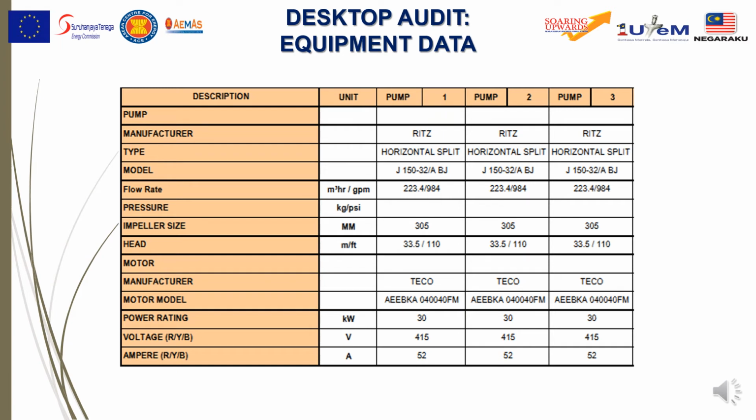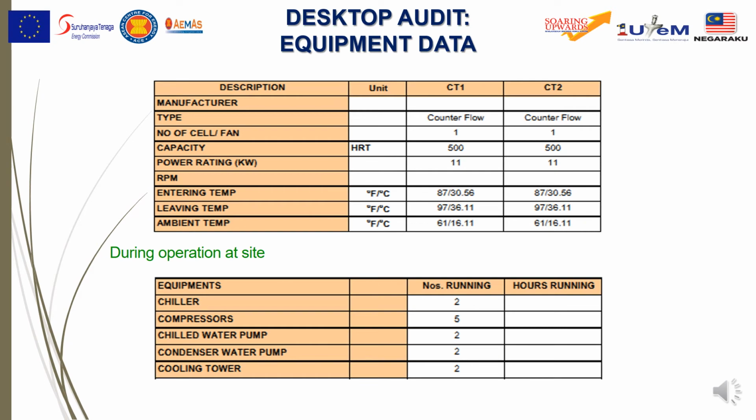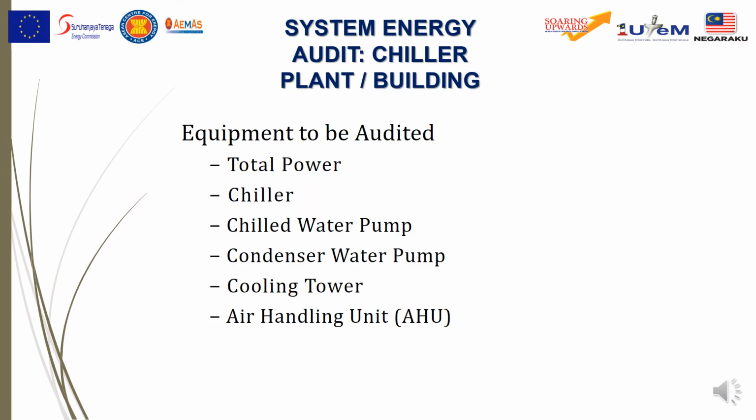Okay, same like this, as I said before, in the chiller we have pumps. So here we have pump 1, pump 2, and pump 3. So you need to know the data for these pumps. Okay, for the cooling tower and the operations at sites. Okay, so the next one is the system energy audit, which is for the chiller plant or building. So the equipment to be audited is total power, chiller, chill water pump, condenser water pump, cooling tower, and also the AHU.